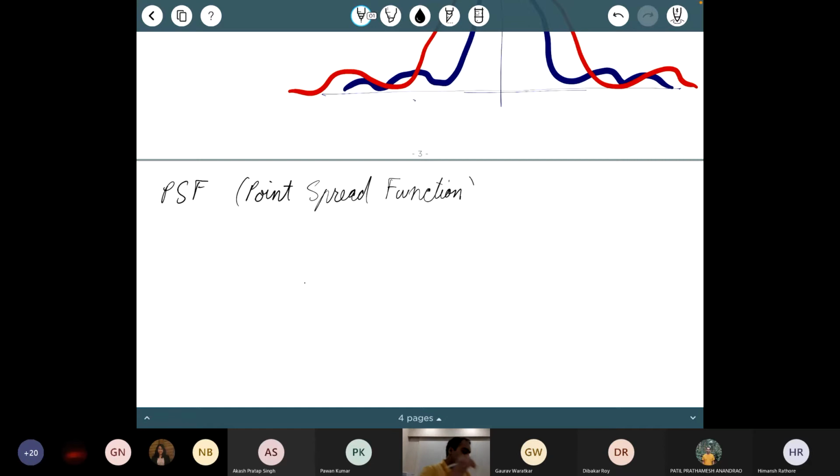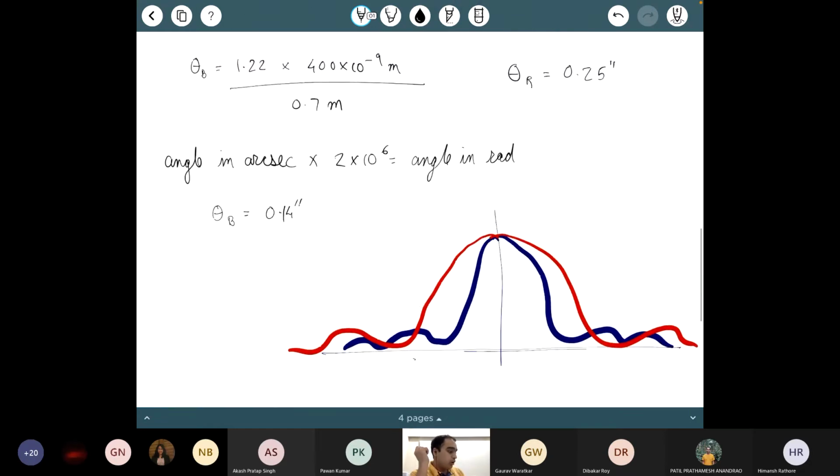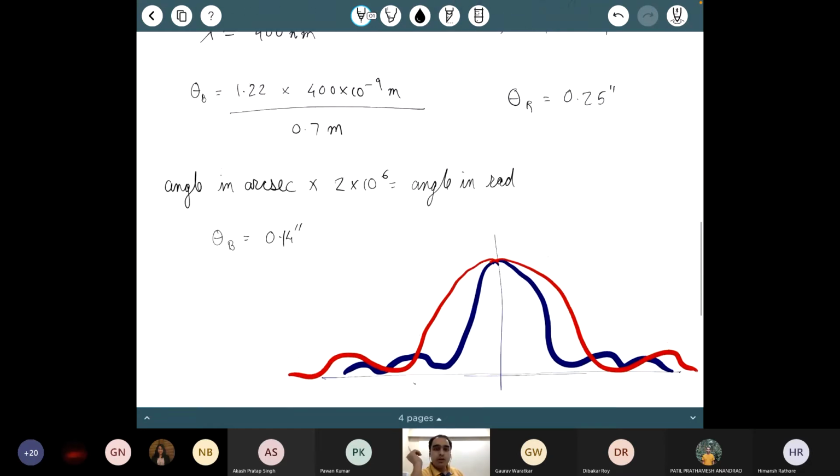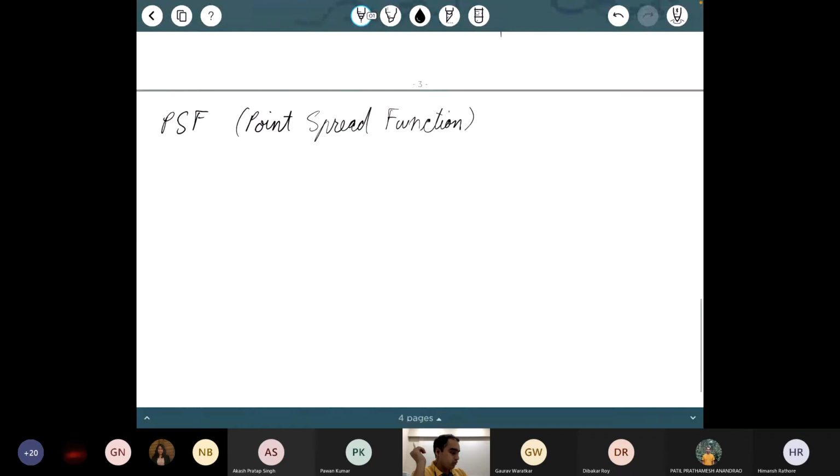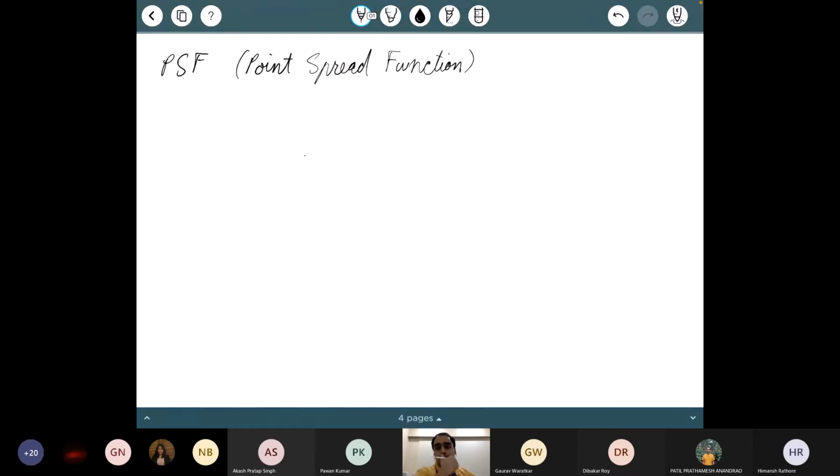Anyway, so point spread function now. Here you got answers that are 0.14 and 0.25 arc seconds. Those of you who did not complete the calculation right now, please do go and verify those numbers later. So the point spread function I have been telling you is 1 to 2 arc seconds that you should talk about. And that is not quite the number that you saw. To explain this, I can point you back to that twinkling animation that I talked about. There are several factors that are actually contributing here.